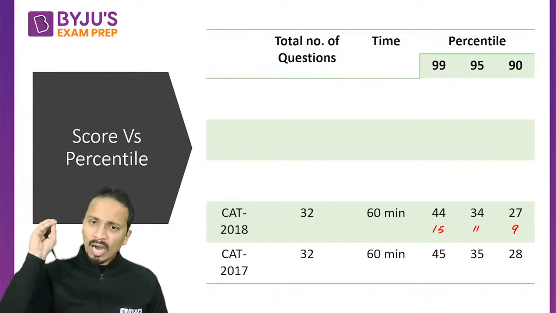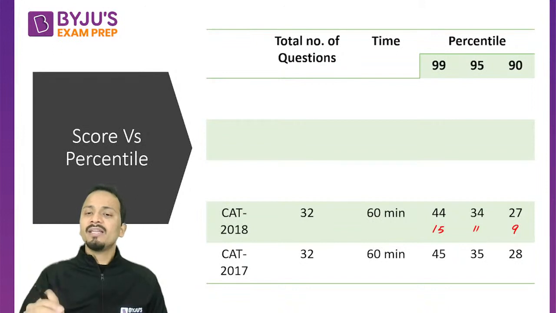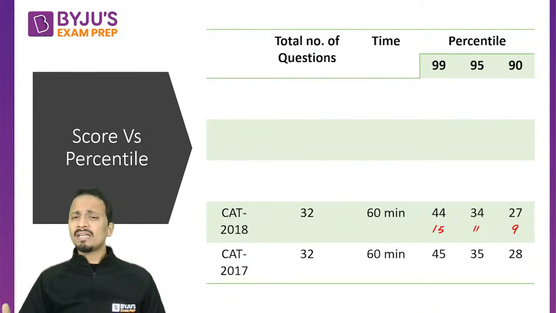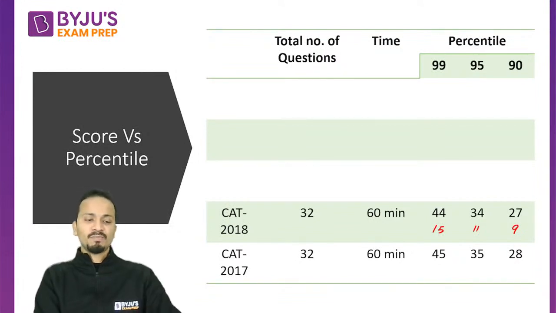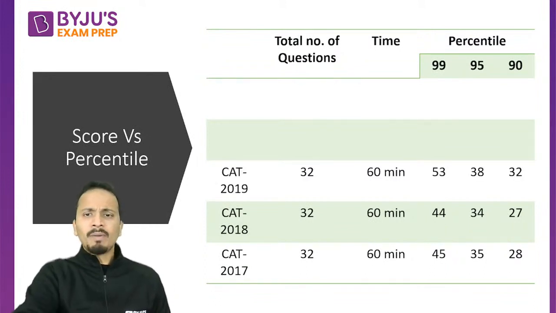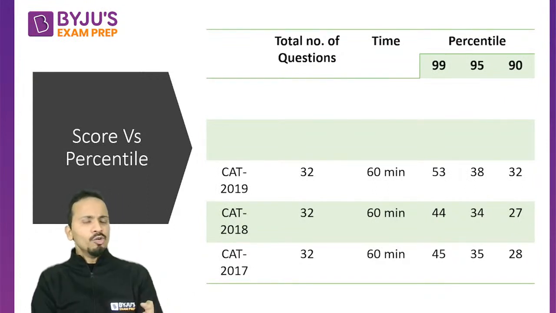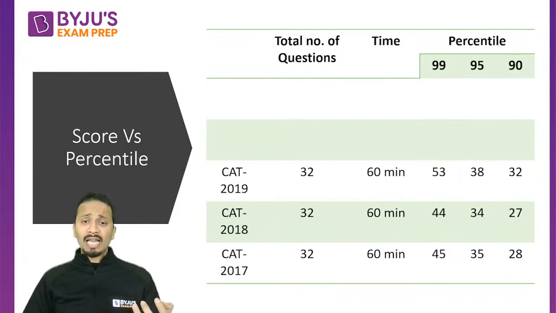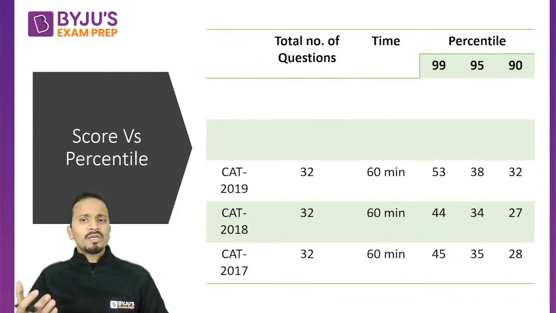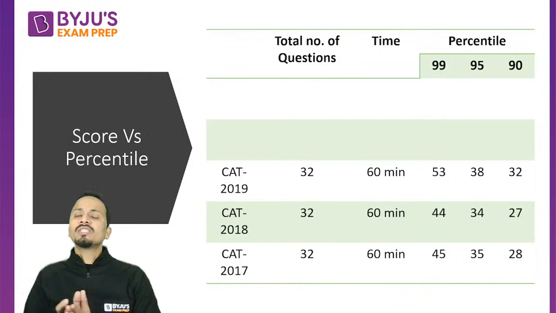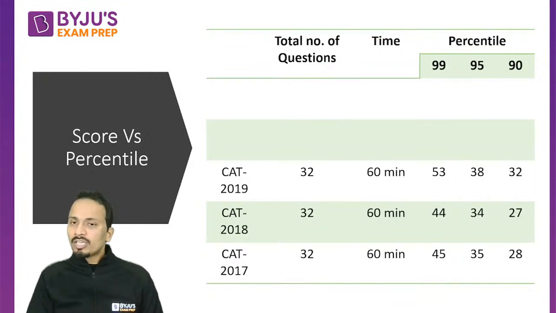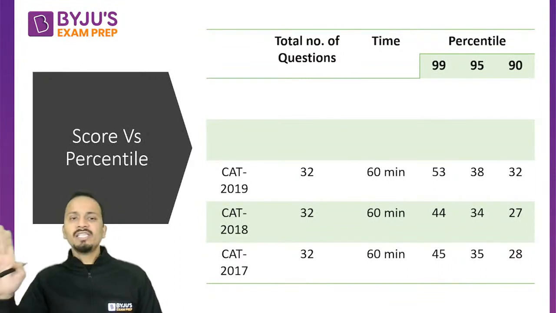And if you are sitting at a good accuracy, if you have a wonderful practice before your CAT, then you will definitely have a good success rate and you will get 15 correct out of 20 you will attempt. All right. Now, talking about CAT 2019, when the level of difficulty was reduced a little bit as compared to the last 2 years, the cutoffs, or I can say the score versus percentile mapping, got increased a little bit, as you can see in the table.